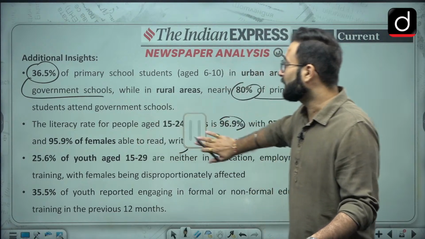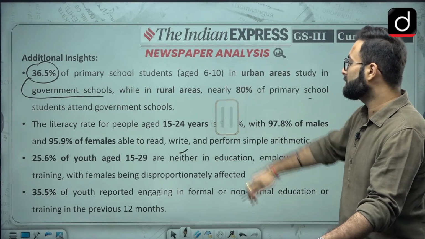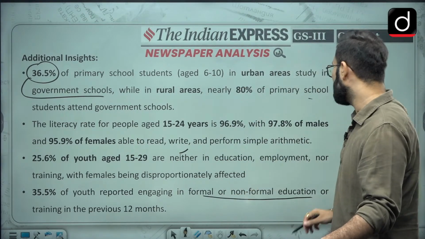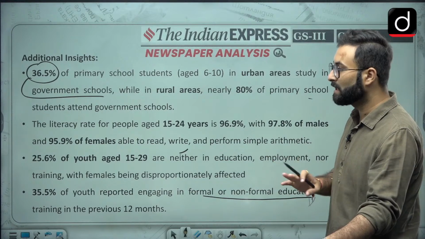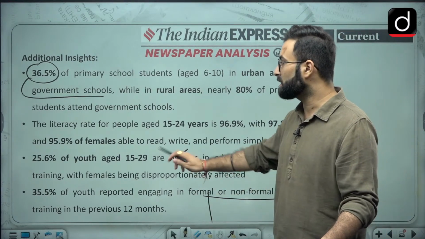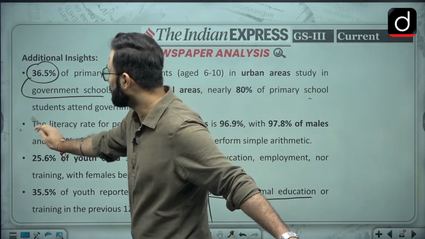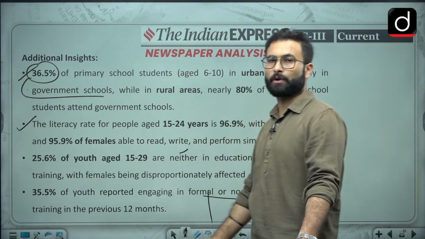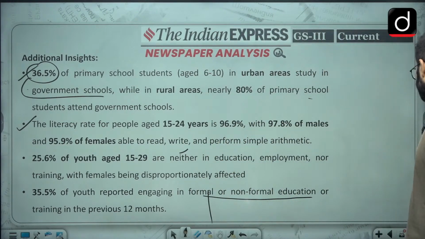Coming to the next one, 35% of the youth reported engaging in formal or non-formal education or training in the previous 12 months. This data is not important. Just know that this second and the first data can be important for you. Okay, now we can move further.